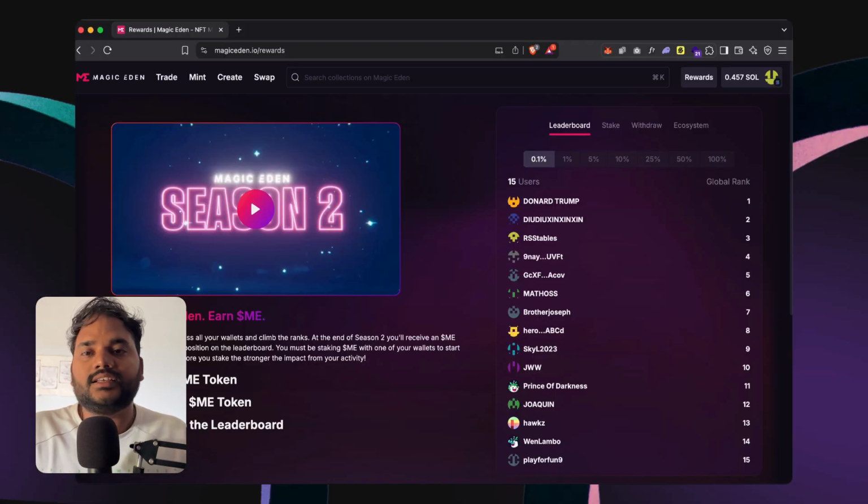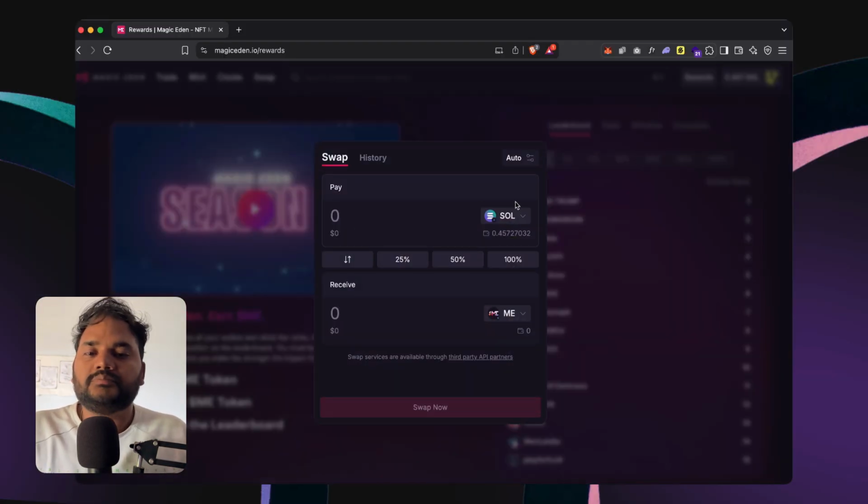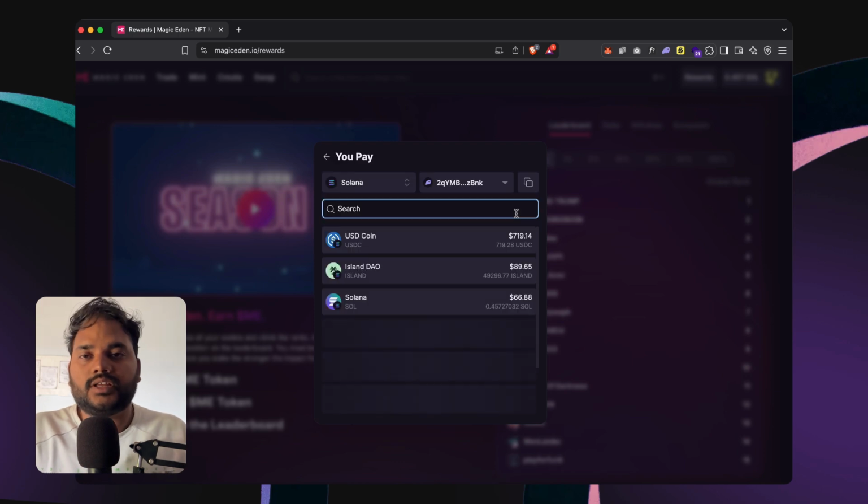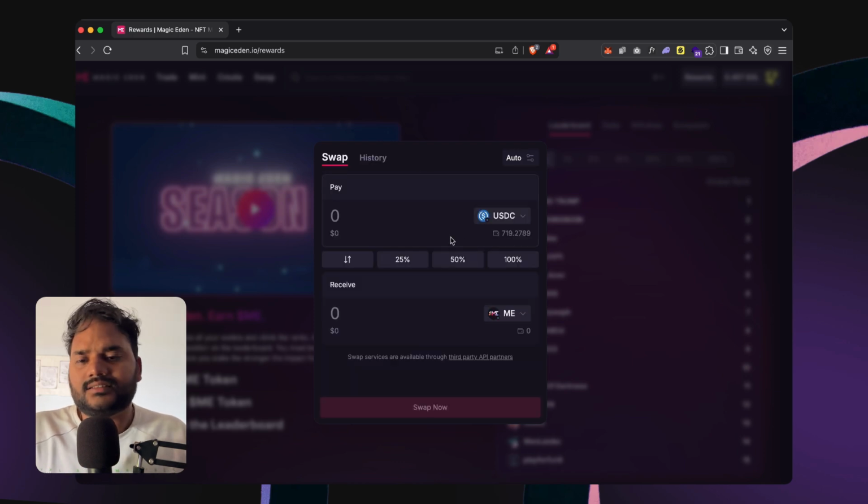Clicking on it, you will get this swap modal where you need to add a minimum of 10 USDC for this tutorial which we are taking up. You can add as low as 5, 6. And for this tutorial, let's go with 10 USDC.